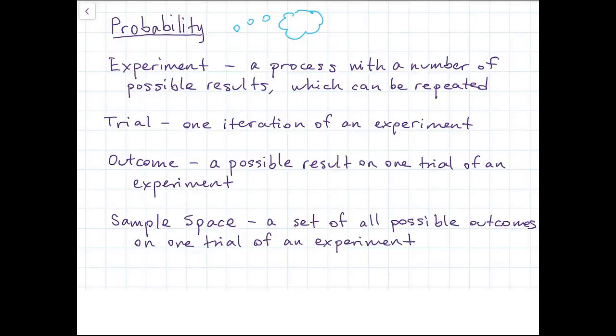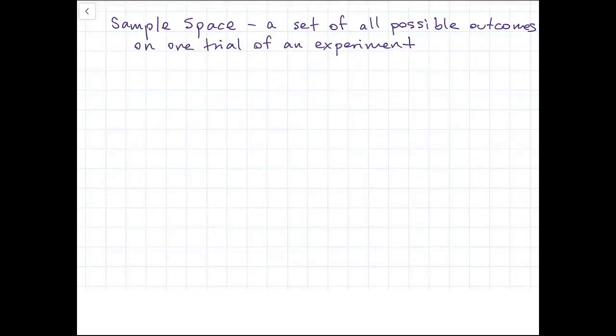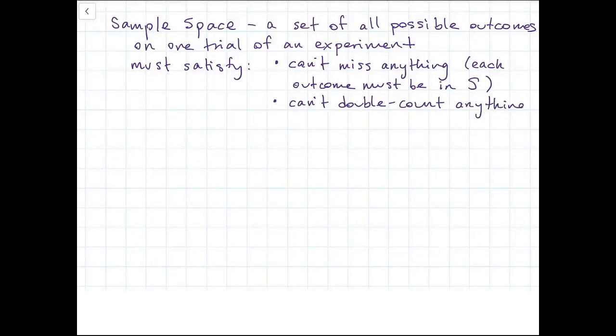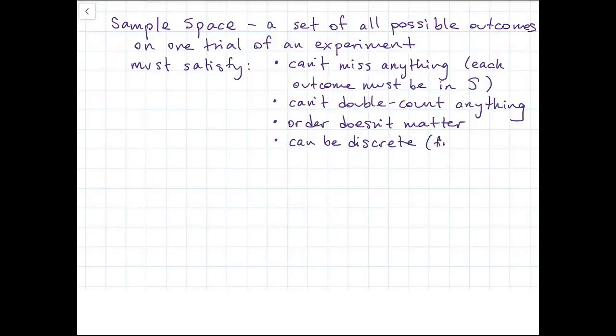And now a few things about sample spaces. They have to be considered to satisfy these properties. We can't have anything left out, so every outcome has to be in the sample space at least once. And we also can't double count anything, so the same outcome can't be in the sample space more than once. The order doesn't matter because it's a set, and it could be a discrete sample space, which is if the set is finite or countable, or continuous if the set is uncountable.